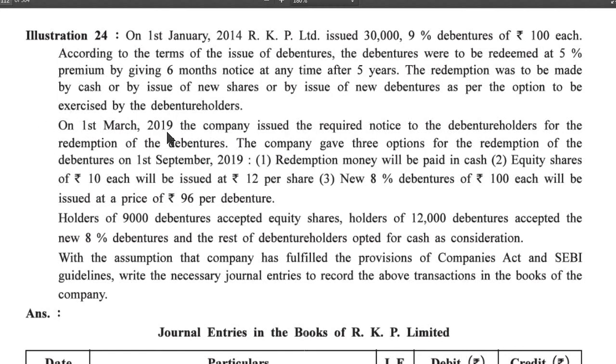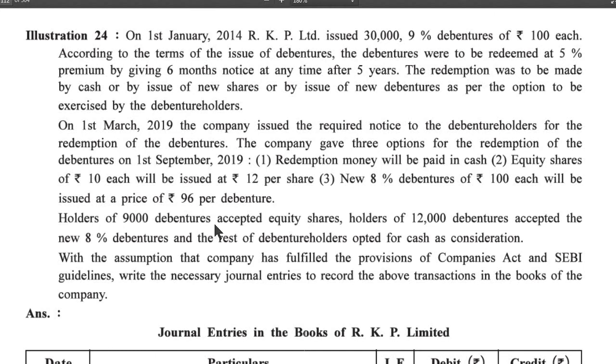On 1st March 2019, the company issued the required notice to the debenture holders for the redemption of the debentures. The company gave 3 options for redemption on 1st September 2019. First, redemption money will be paid in cash. Second, equity shares of rupees 10 each will be issued at rupees 12 per share. Third, new 8% debentures of rupees 100 each will be issued at a price of rupees 96 per debenture.